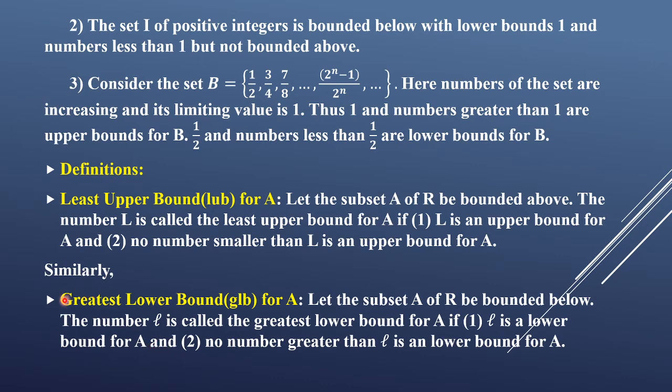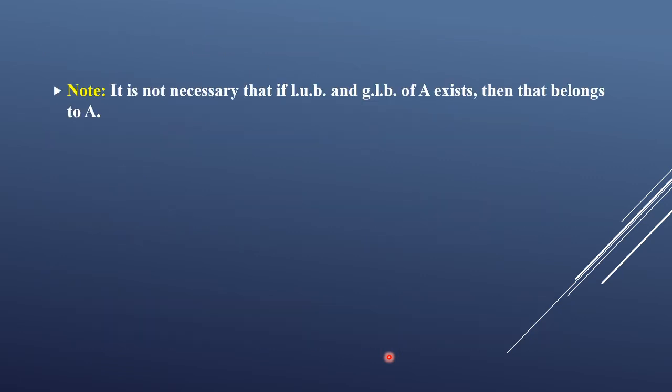And the second condition, that it must be greatest, means what? Any number greater than that number should not be a lower bound for A. So second condition: no number greater than L is a lower bound for A. Okay, those are the definitions of least upper bound for A and greatest lower bound for A.